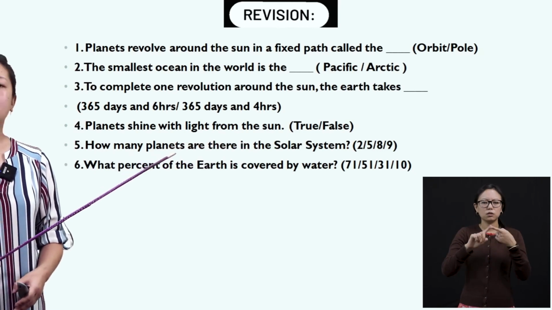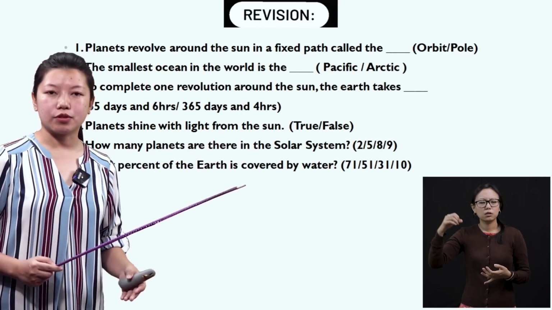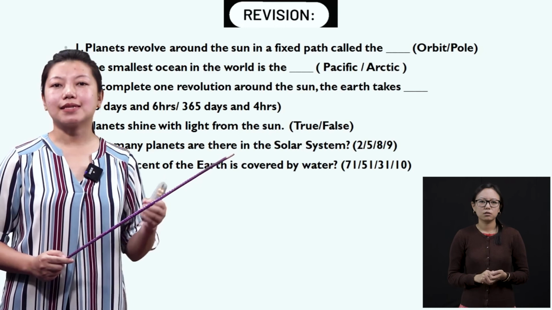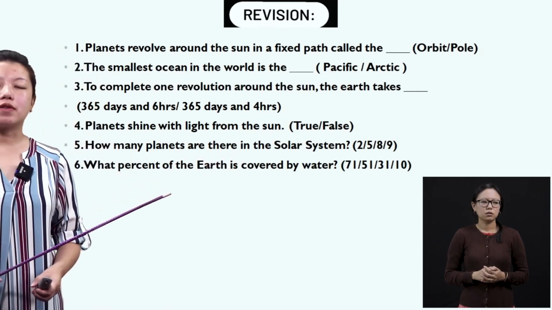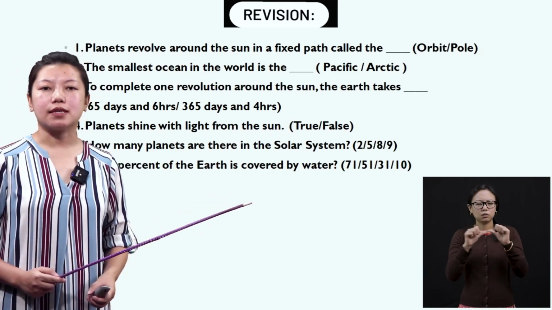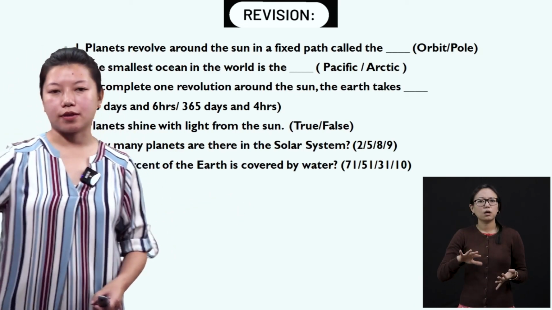And number 5, how many planets are there? I'm sure you know that by now. Answer is 8. Number 6, what percent of the Earth is covered by water? The answer is 71%. Okay.